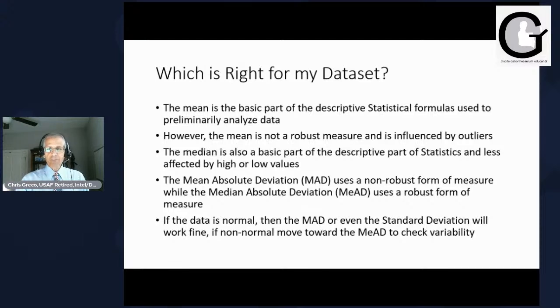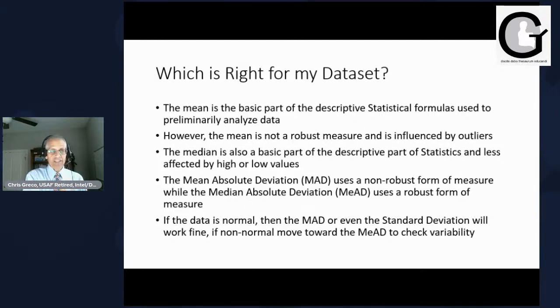The median, by the way, is also part of the descriptive part of statistics, but it's less affected by highs and lows. The mean absolute deviation uses the non-robust form of measure, while the median absolute deviation uses a more robust form of measure. Remember, robust, right? It's not affected by the highs and lows.